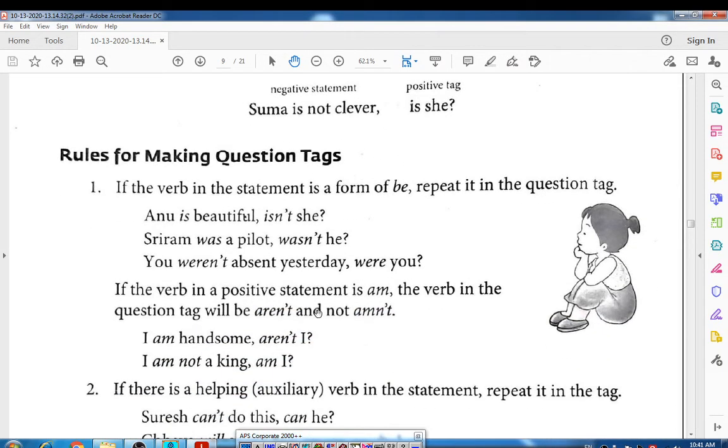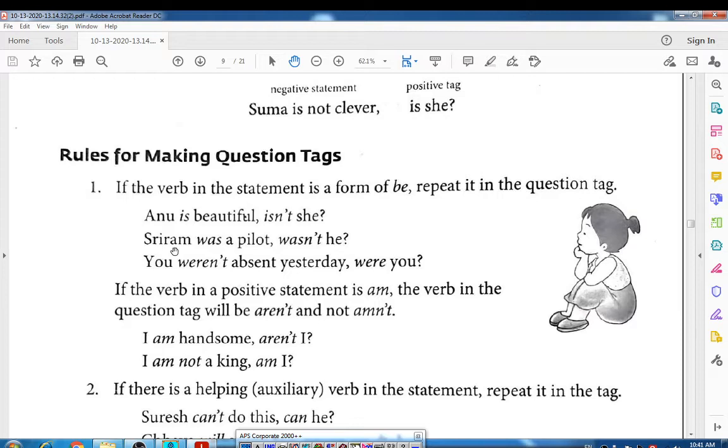Examples: Anu is beautiful. Here is is the form of be. So Anu is beautiful, then the question tag will be isn't she? Instead of Anu we use she as its pronoun, right?